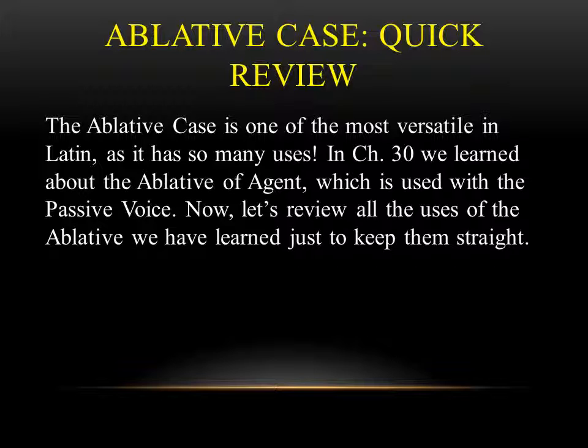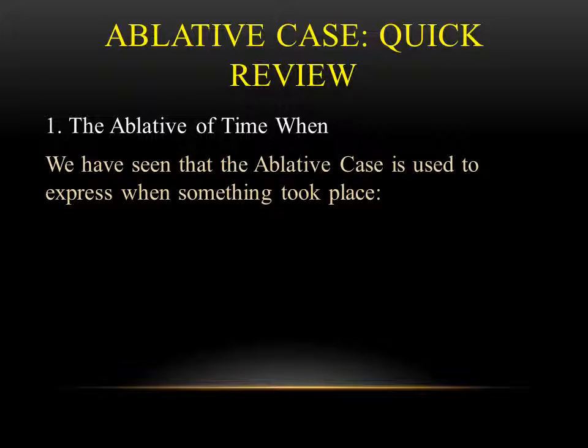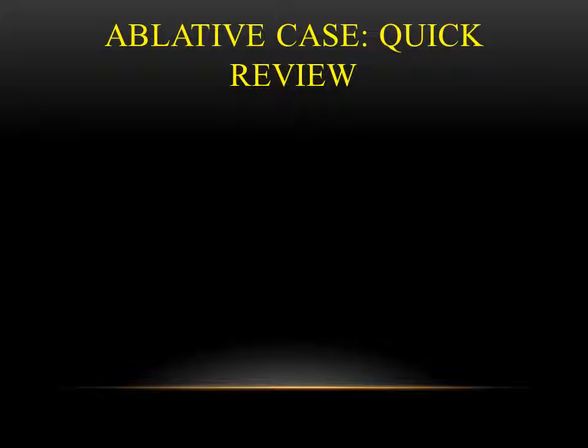In chapter 30, you learned about the ablative of agent, which is what we use with passive voice verbs. So now that we added another layer to the ablative case, we just want to take a step back, review all of them, and keep them straight in our minds. So the first use of the ablative that we want to look at is the ablative of time when. So if we look at this example sentence, you'll see illo ipso tempore is explaining when the walls of the apartment building fell, at that very moment. This is one of the uses of the ablative that we've seen.